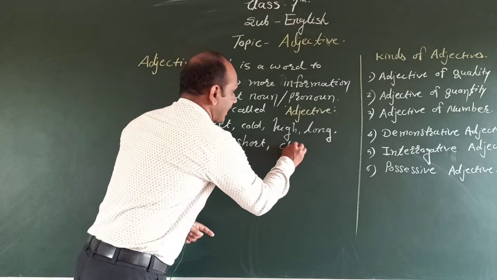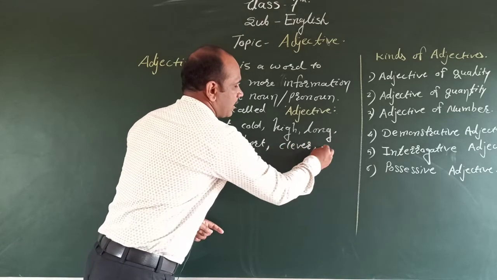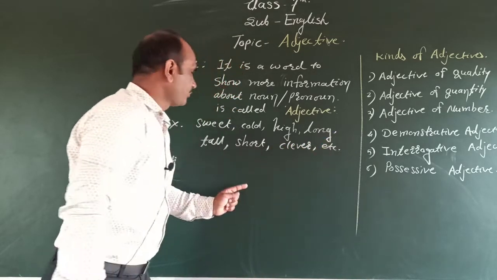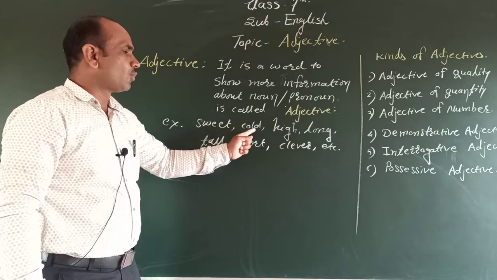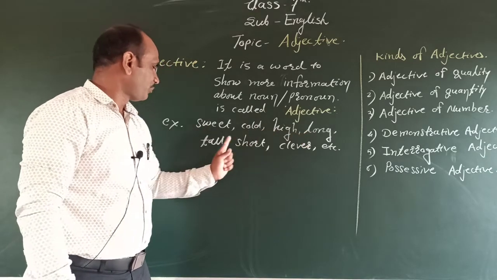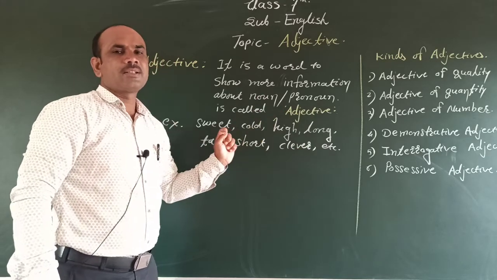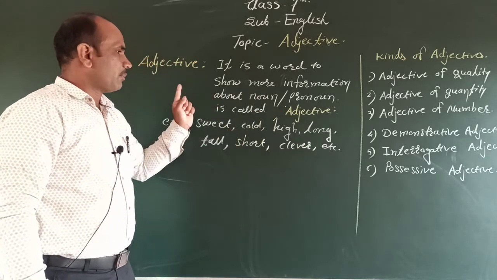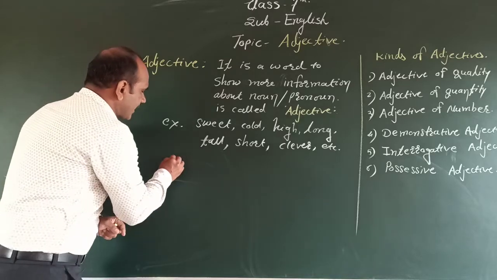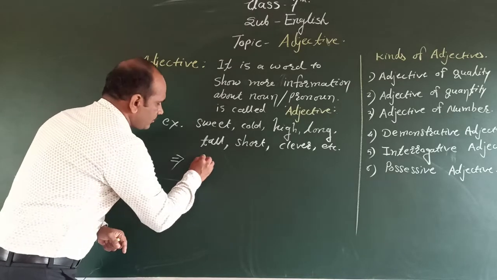These are the examples. Then we also write clever. Other examples are sweet, cold, high, long, tall, short, clever and so on. These are the adjectives. But now we discuss the adjective in sentences.